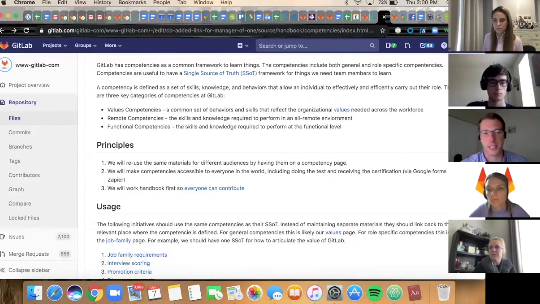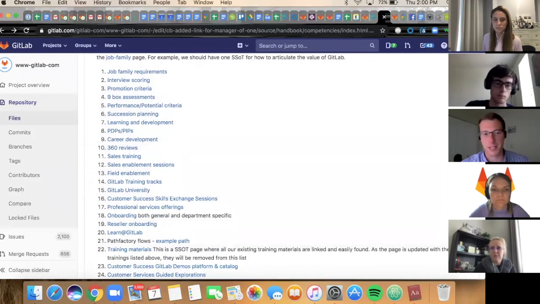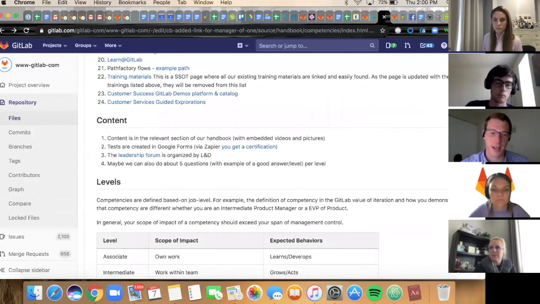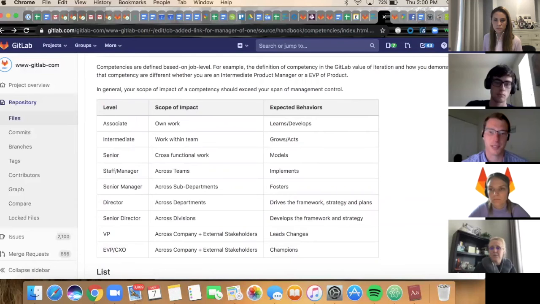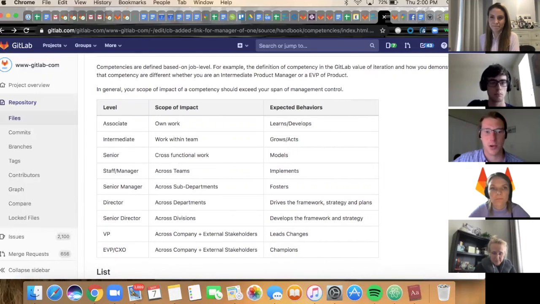Now, for the knowledge assessments, currently we have diversity and inclusion knowledge assessments for a people manager and an individual contributor, and we'll continue to build out knowledge assessments for the various competency levels to be a part of a larger certification program for competencies. So all of that is work in progress.